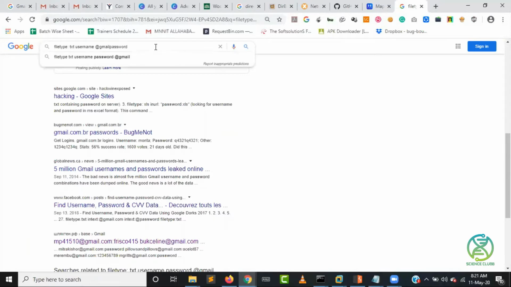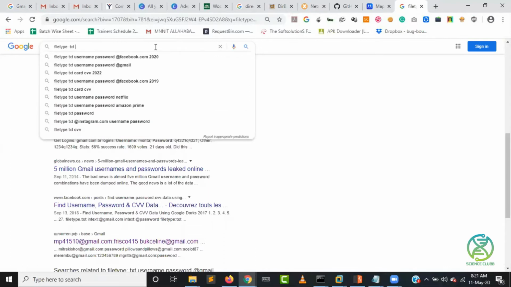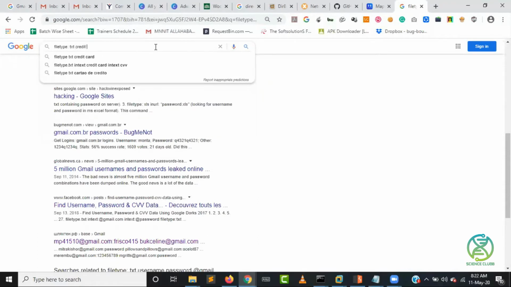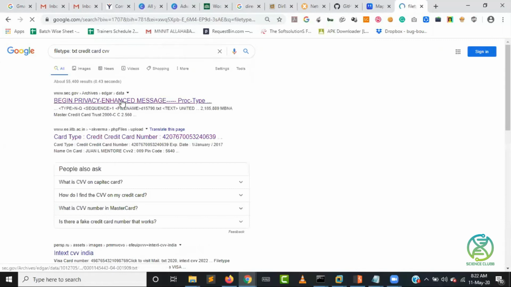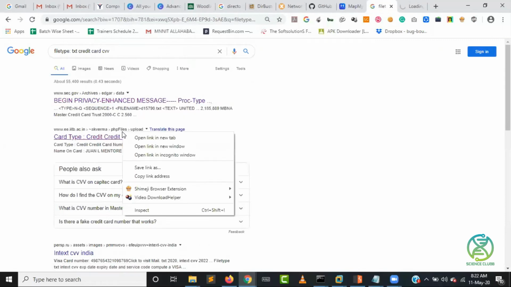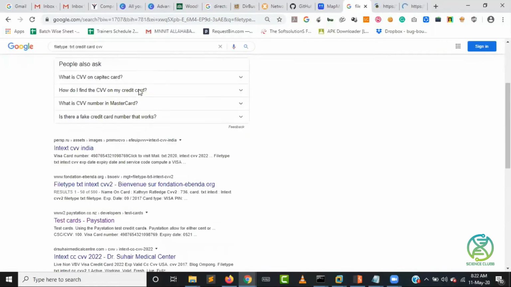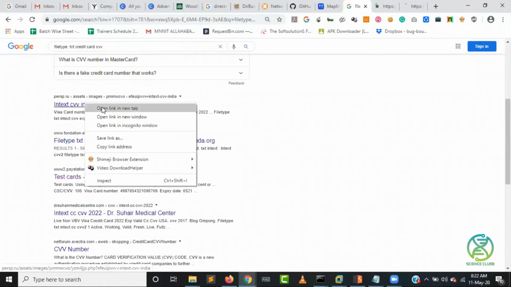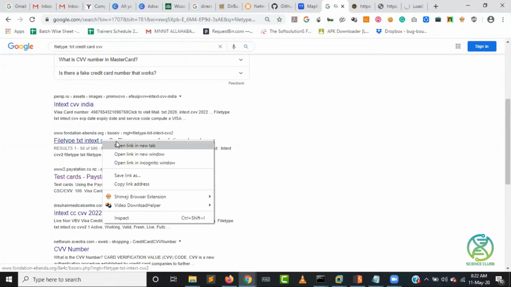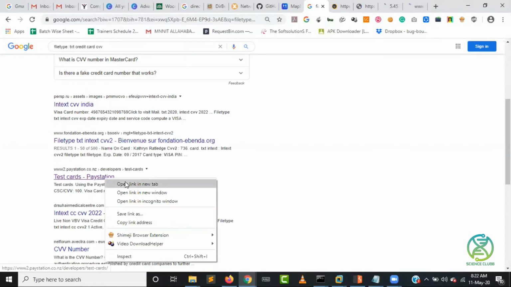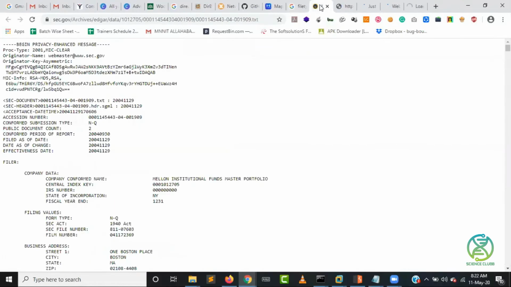So suppose you want some credit card information, then what you can do, you can just write file type txt. What you want: credit card. What else you want: CVV details, right? Now let's see if we get something. You might get, you might not get, there's no surety related to credit cards. If information is available online, then you will get it. If information is not available, then you will not get it.